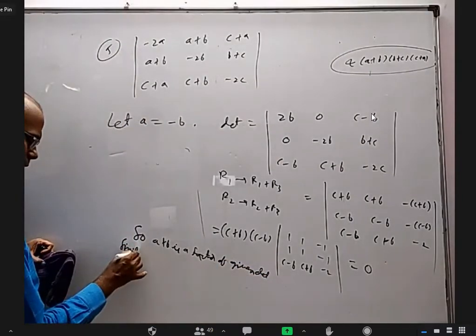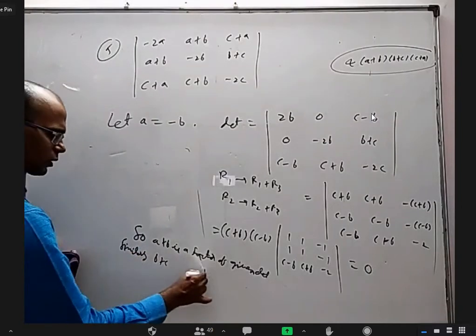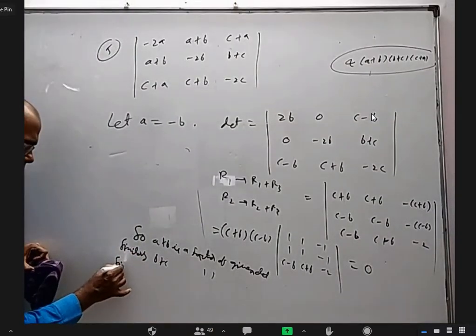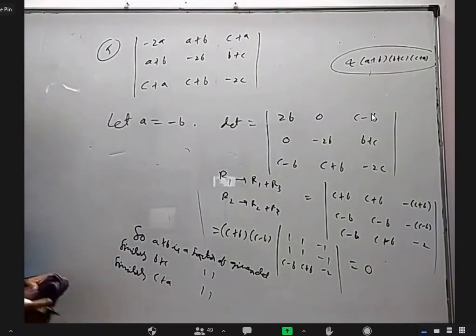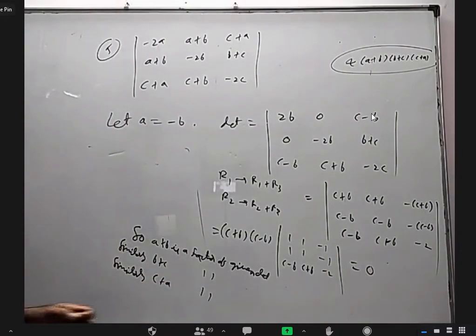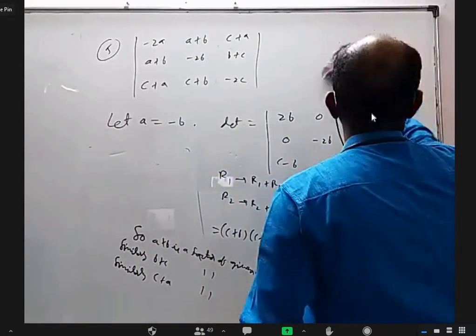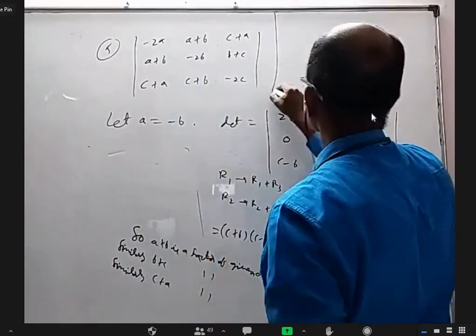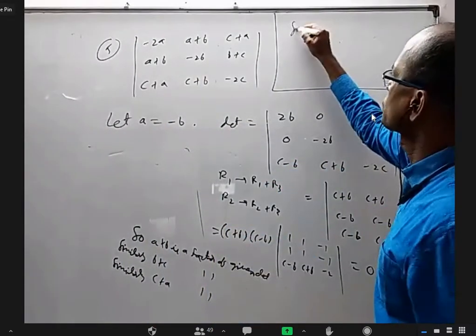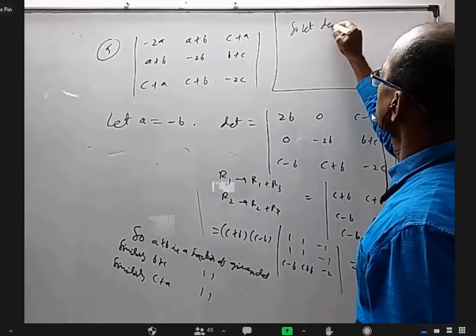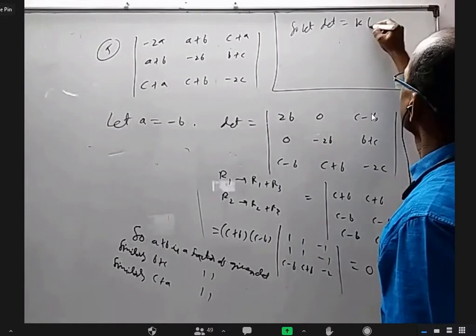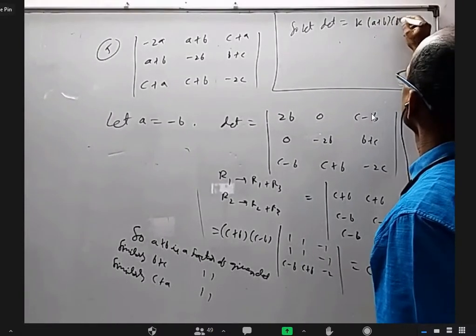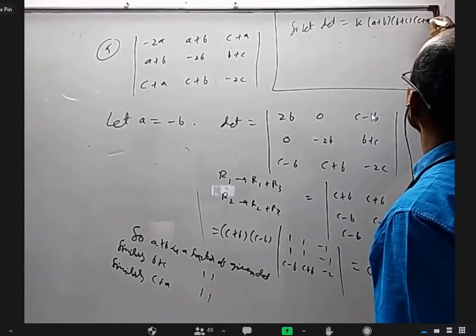Similarly, B plus C is also a factor of the given determinant. And similarly, C plus A is a factor of the given determinant. Okay, now we got 3 factors and this is cubic. After that it is all over. So let that be equal to some K into A plus B into B plus C into C plus A.